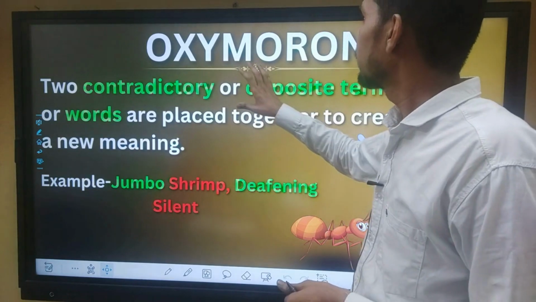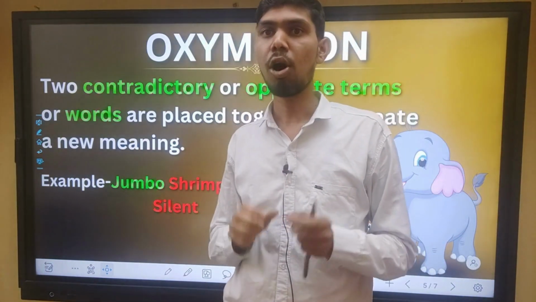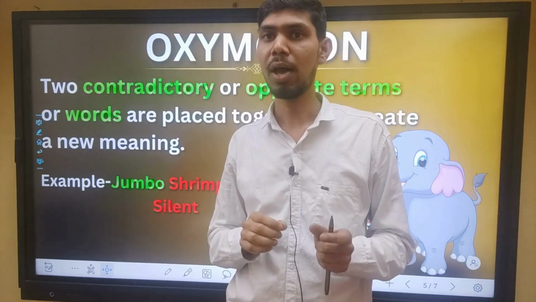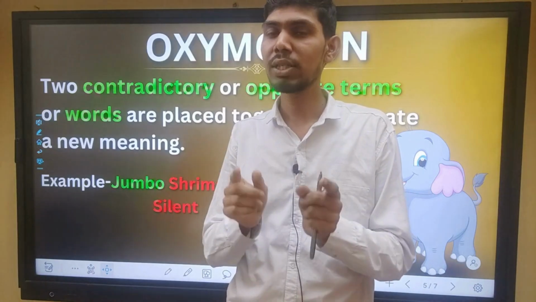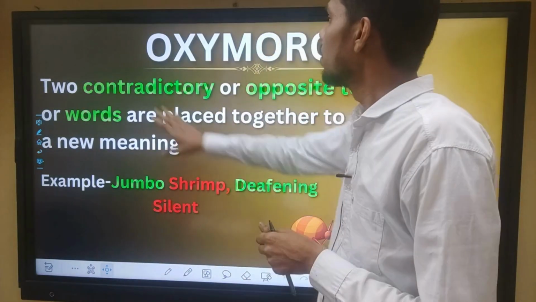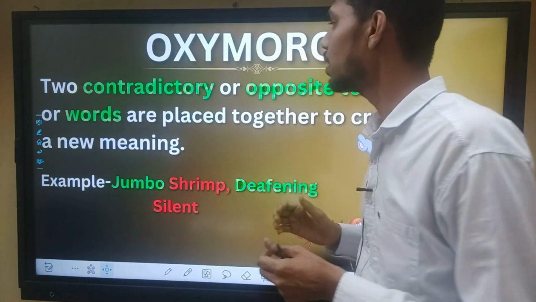Here another literary device is oxymoron. It is made of two words, oxy and moron. Oxy means sharp and moron means dull. So, sharp and dull. Two opposite words are placed together. Two contradictory or opposite terms or words are placed together to create a new meaning.